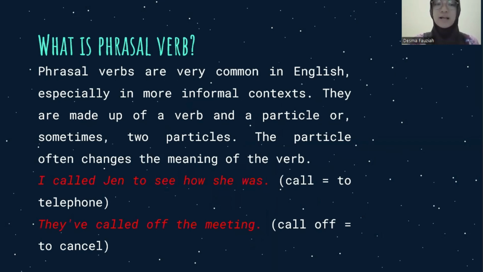For example, I called Jen to see how she was. So the meaning of call here is to telephone. And the second sentence is Dave called off the meeting. So the meaning of call off here is to cancel. So you can look, the meaning of the verb call here is different.